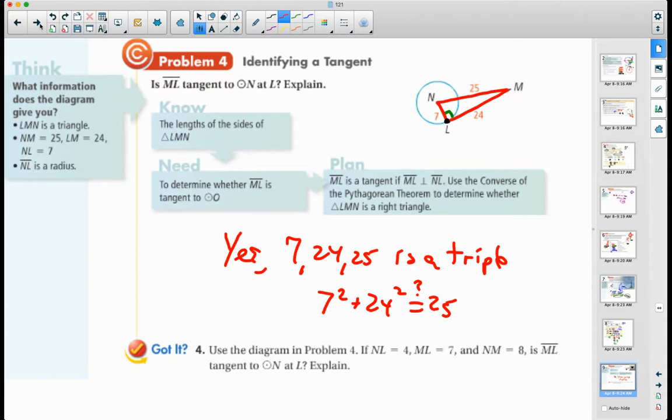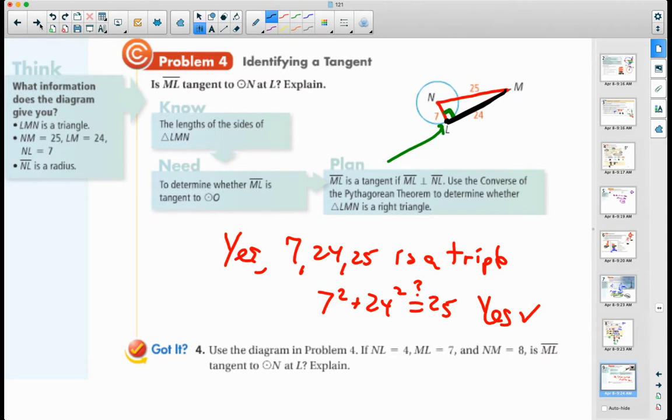And if it does, which it does, then I know I'm dealing with a right triangle, which means I must have this right angle right here. And if I have a right angle, that means that point is the point of tangency, which means that this segment is a tangent. So that makes the segment ML a tangent segment.